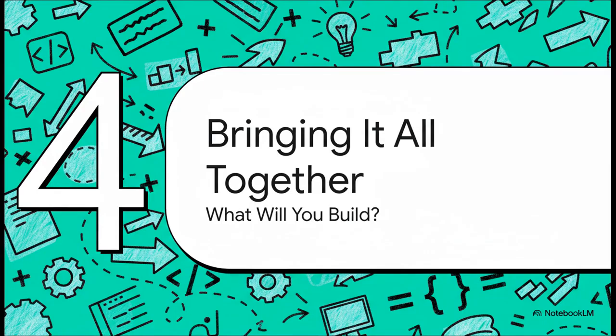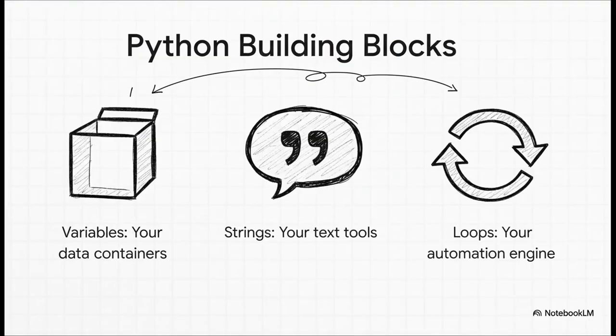So let's just take a quick step back here. We've just flown through 3 really core concepts, and these aren't just some abstract rules in a textbook. They're the actual practical tools you need to start building things. So to recap our building blocks, you've got variables, which are your data containers. You've got strings, which are your tools for working with any kind of text. And you've got loops, which are your personal automation engines.